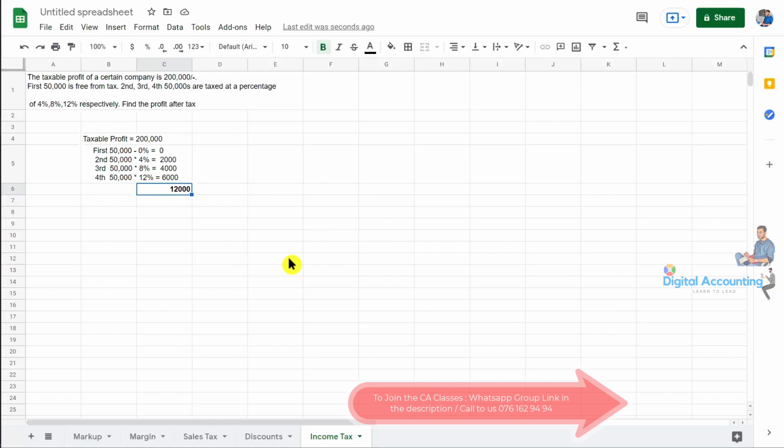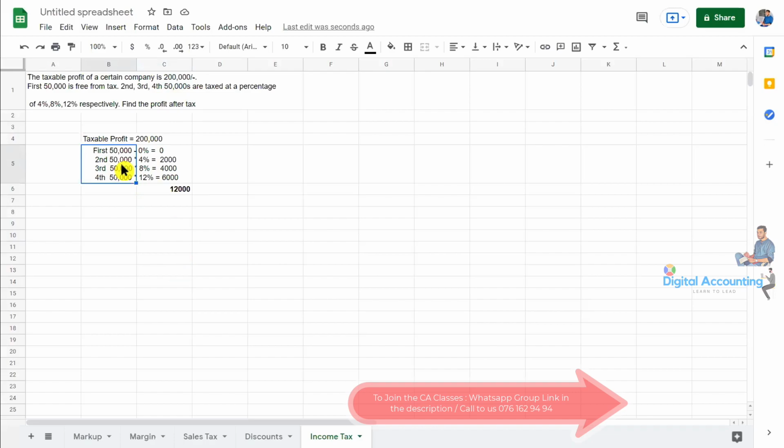Did you all understand? Are you all okay with this calculation? See, the taxable profit of a certain company is 200,000. The first 50,000 is free from tax. Then the second 50,000 at 4%, the third 50,000 at 8%, the fourth 50,000 at 12%. So we have just calculated it. This is how the system is going to work.